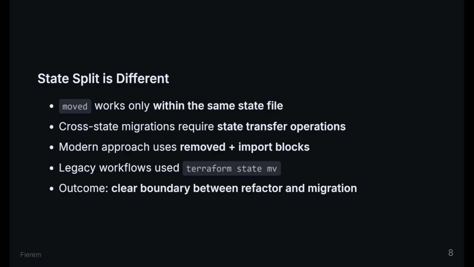Refactoring inside one state file uses moved. Moving resources between different state files is a different operation. Current HashiCorp guidance recommends configuration-driven remove plus import blocks for many state-to-state migrations, while terraform state mv is documented as a legacy command for that purpose. The outcome is a clean decision rule. Use moved for address change inside one state lineage, and use state migration patterns when ownership must cross state boundaries.